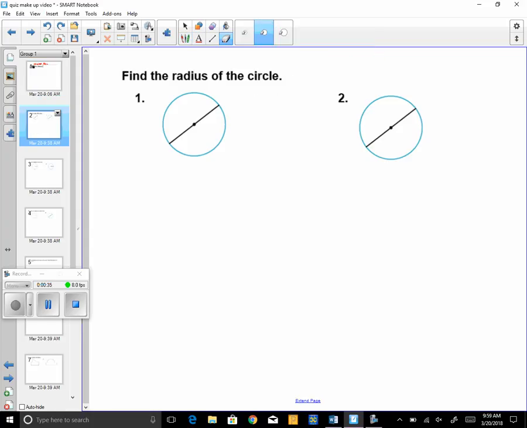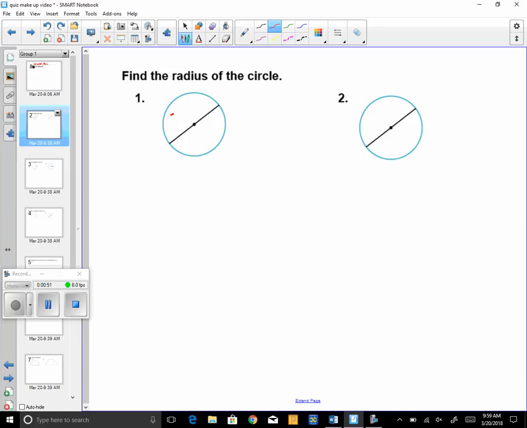Okay, you don't have any dimensions on your sheet, so I'm going to give those to you as we go. So have your calculator ready, have your pencil ready, and have your sheet, and then we'll go through these. If you need to pause the video and slow it down, back it up, whatever you need to do, use it to your advantage. Test coming up, so this hopefully will help.